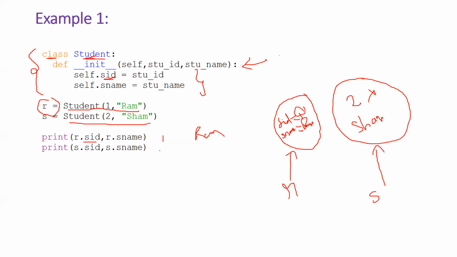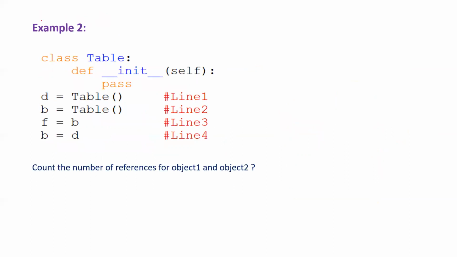Similarly, s.sid is 2, s.sname is Sham. You will get the output as 1 Ram and 2 Sham. In this way, the class and objects work. Class and objects are really important because real world applications are built from these concepts only. Observe another one. These types of problems can be observed in the InfyTQ examination.